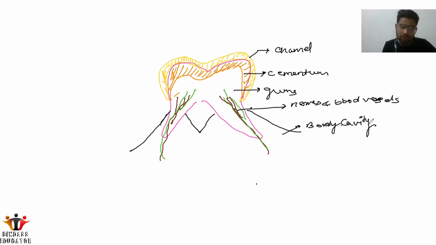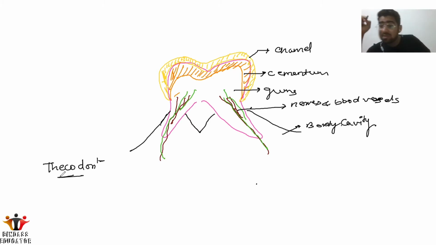Okay, one more thing I want to tell you about the teeth, that the teeth are also called thecodont. What is the meaning of thecodont? Actually, thecodont means the teeth are embedded in the bony cavity.